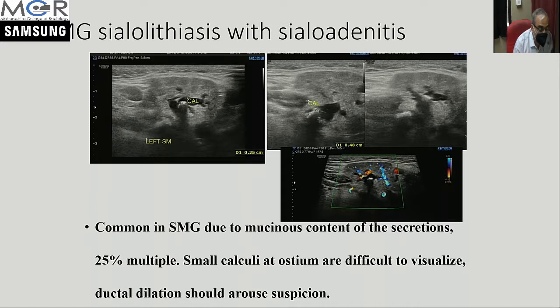Sialolithiasis, or calculi, are more common in submandibular glands because the saliva secreted from the submandibular gland has more mucin content. In 25% of cases the calculus will be multiple, and small calculi at the ostium are difficult to visualize, and ductal dilatation should arouse the suspicion.